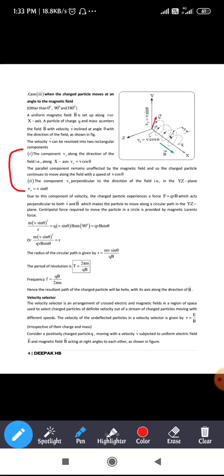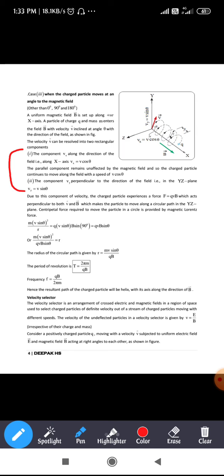Hence the resultant path of the charged particle will be a helix with its axis along the direction of b. See here, the path of the charged particle will be a helix, because one component, that is v cos theta, means the charged particle is moving in a straight line, right? Next, if you take v sin theta, the path traveled by the charged particle will be a circle. So now it is a combination of a straight line and a circle.